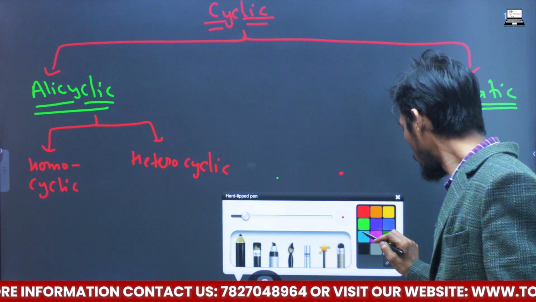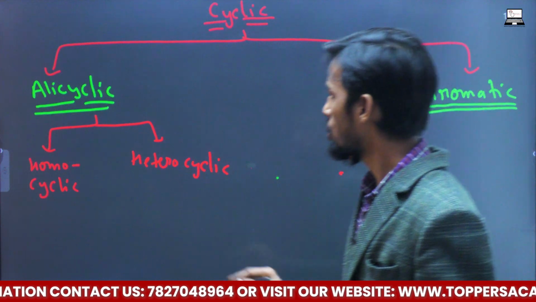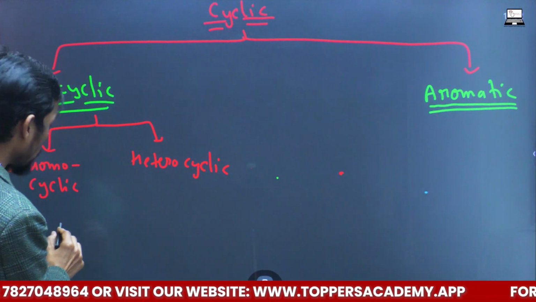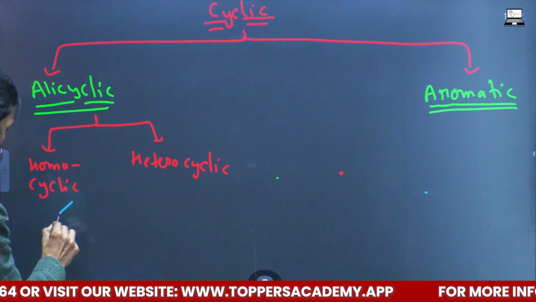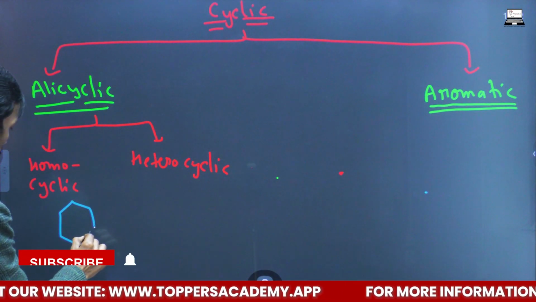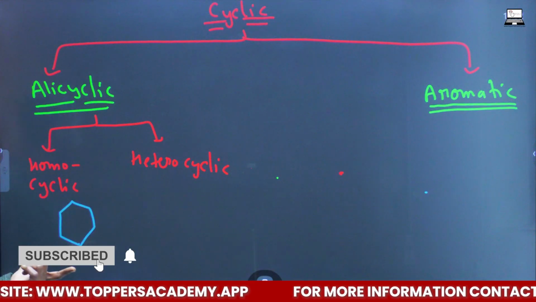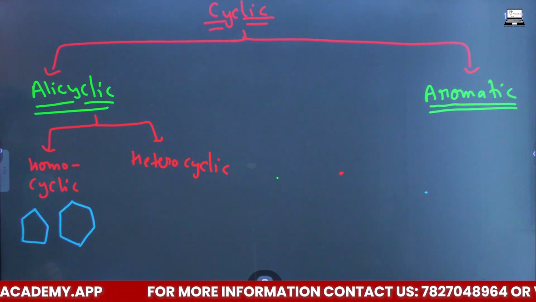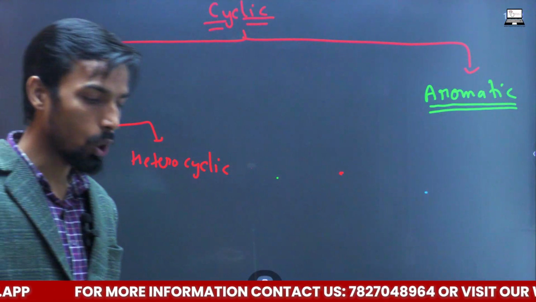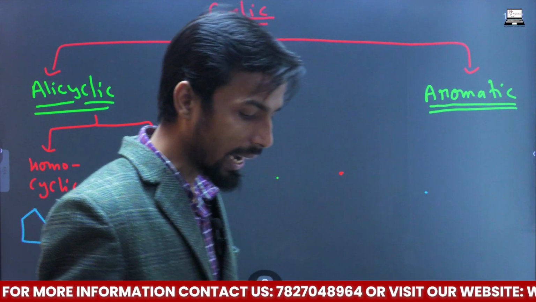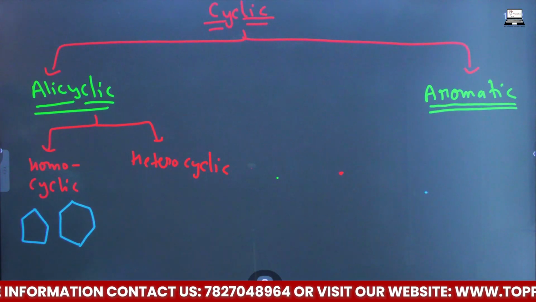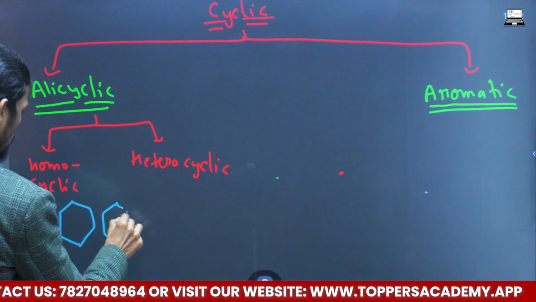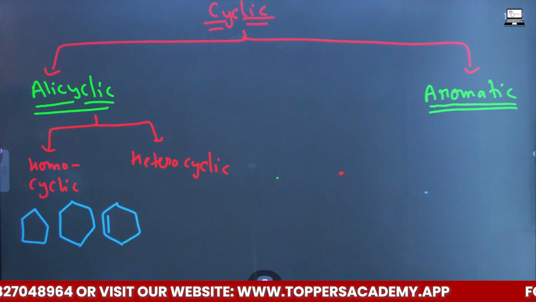So if we see the homocyclic compound, it means in such a compound, again and again we are going to see the repeating unit, which is carbon. This is the homocyclic compound, cyclopentane, cyclohexane, cyclohexene.